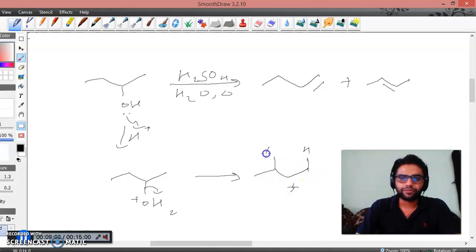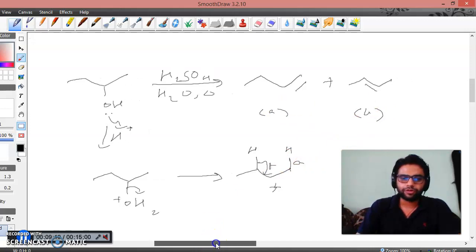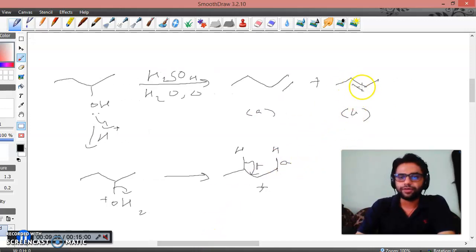From this carbocation there are 2 possibilities of hydrogen getting out. If this hydrogen is getting out, we will be getting this product, say B, and say this cleavage is A, then this A will be leading to this product. But we have to be cautious over here because it could have its geometrical isomer. As it is trans-butene, its geometrical isomer is cis-butene. So let's count the alpha hydrogens. This one has 2 alpha hydrogens. Over here 3 plus 3, that is 6 alpha hydrogens, and over here again 3 plus 3, again 6 alpha hydrogens. So who is more stable?